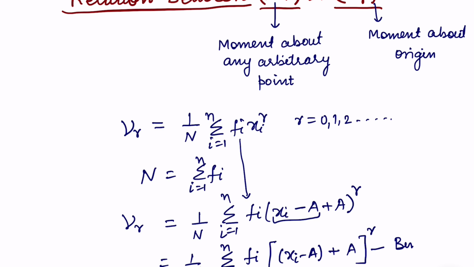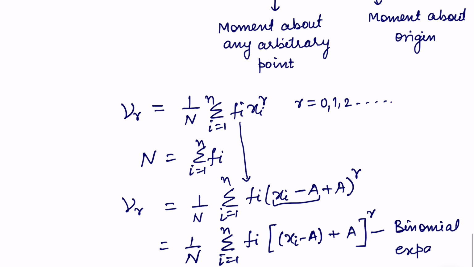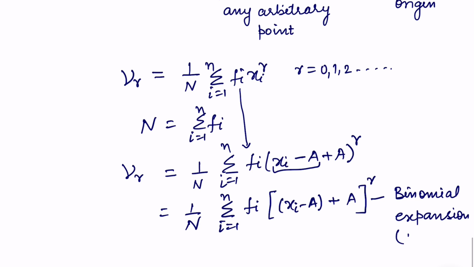Now apply binomial expansion on this. So I hope you all know what is binomial expansion. So you have to expand a plus b to the power r. So how do we write a plus b to the power r? We write a to the power r plus rc1 a to the power r minus 1 b, and so on. The last term will be b to the power r.